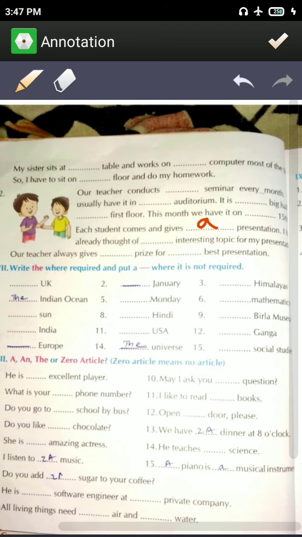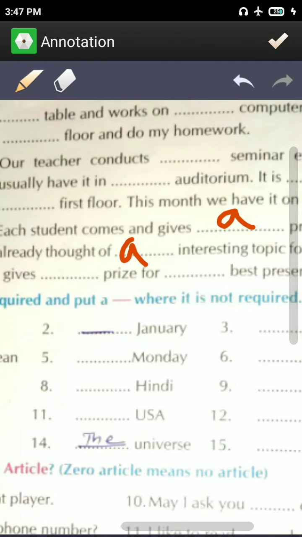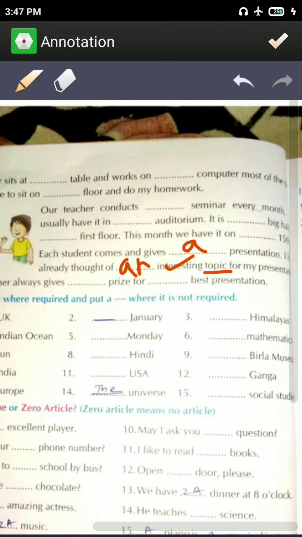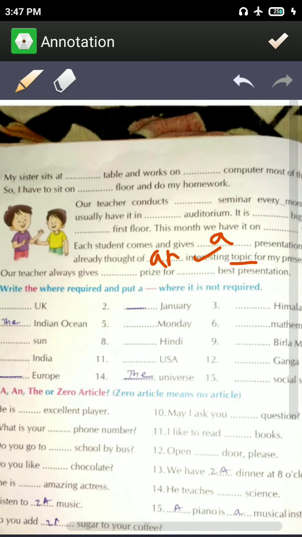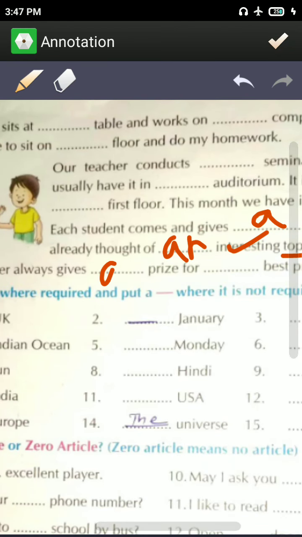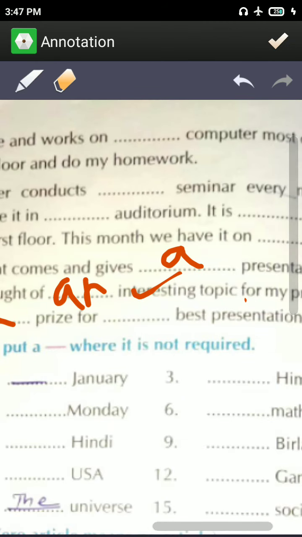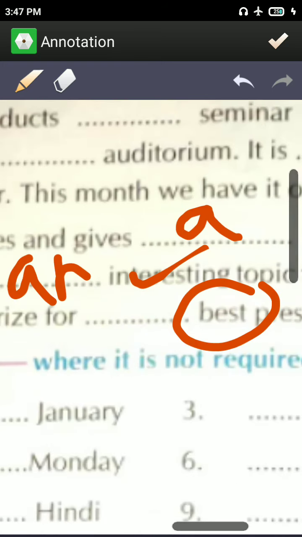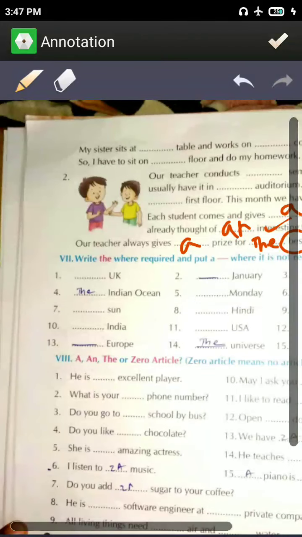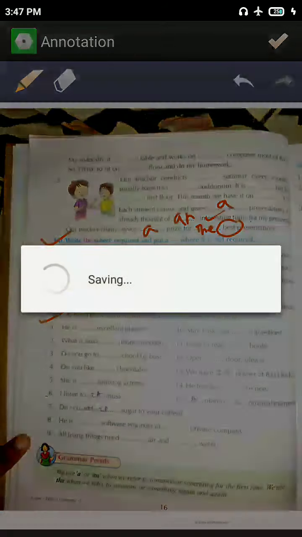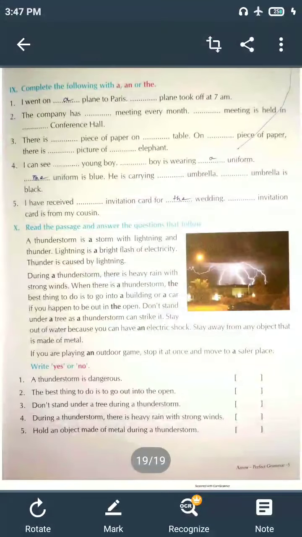Already thought of an interesting topic. Which type of topic? An interesting topic. So here you will say N for my presentation. Our teacher always gives a prize for the best presentation. You know, best is superlative form. Best is superlative form, and before superlative form we use the. Okay, now again, here in seventh question I have already explained you. Eighth question you have to do, and ninth.